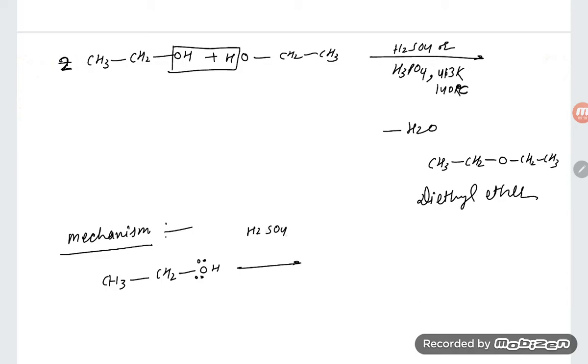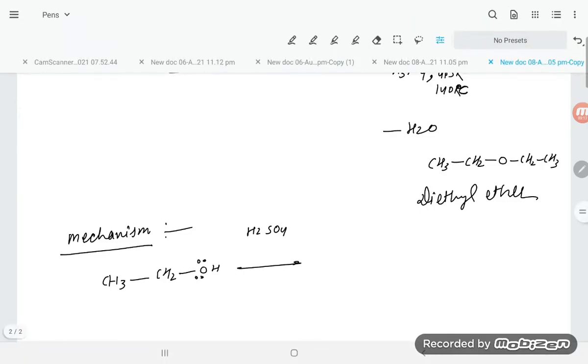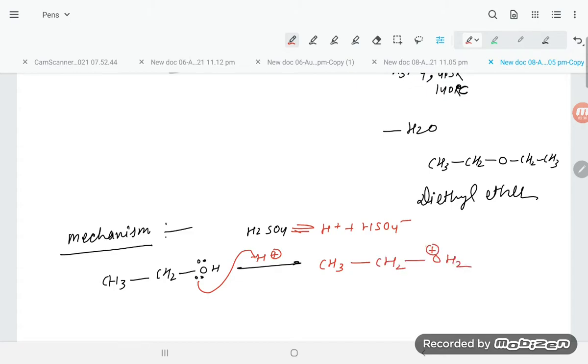If you are taking H2SO4, it ionizes to give H plus and HSO4 minus ion. So H plus will attack here. So what is going to be given, students: CH3, CH2, and here OH2 with positive charge. That is the protonated alcohol, student. This is protonated alcohol.